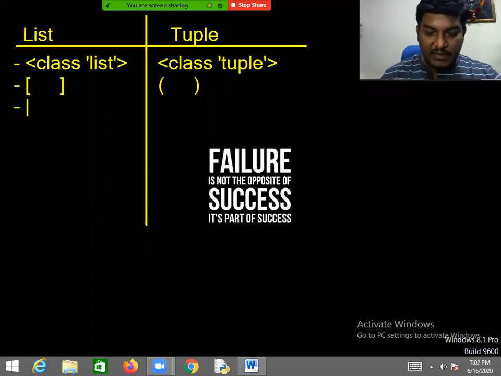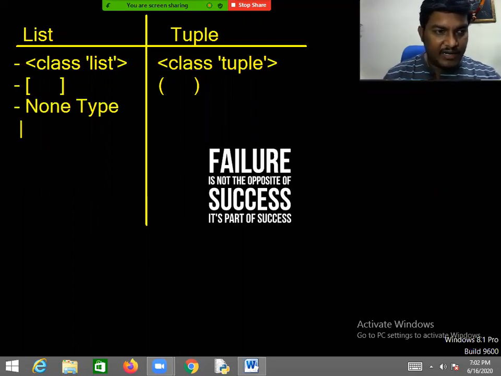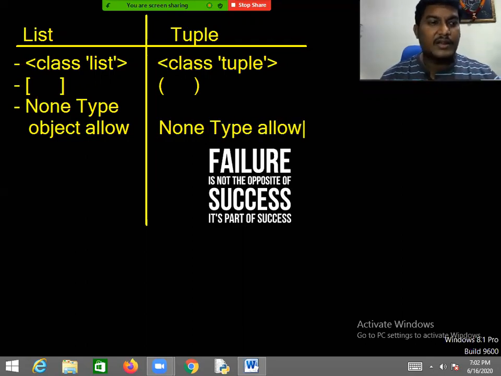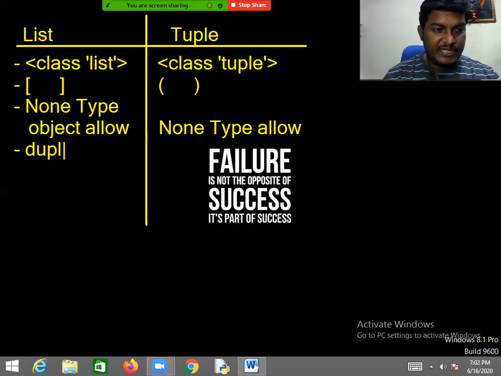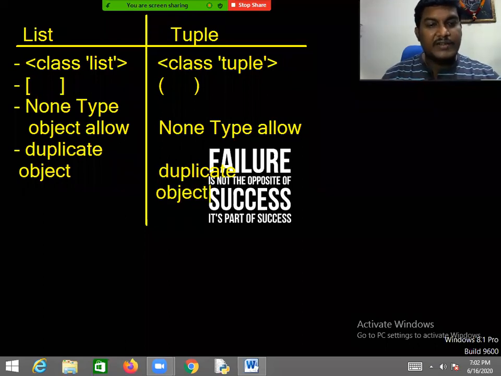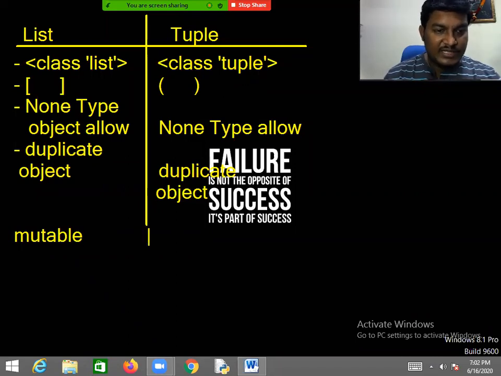None type objects are allowed in a list, and here also none type objects are allowed. Next one: duplicate objects are allowed. Kindly notice it, I'm not commenting. Here also duplicate objects are allowed. Another one: a list is mutable. And a tuple is immutable.